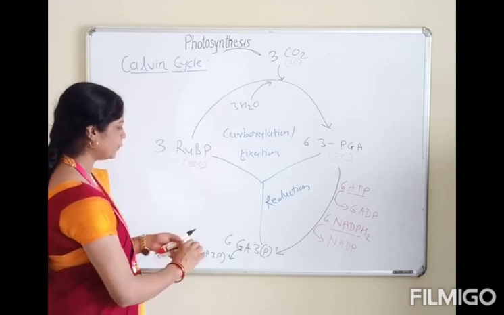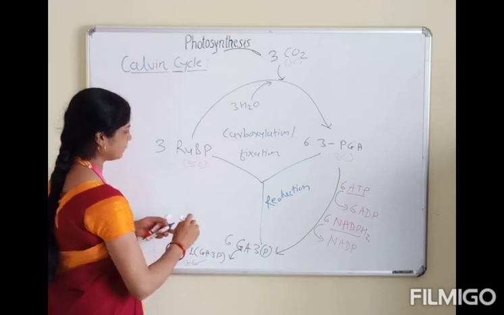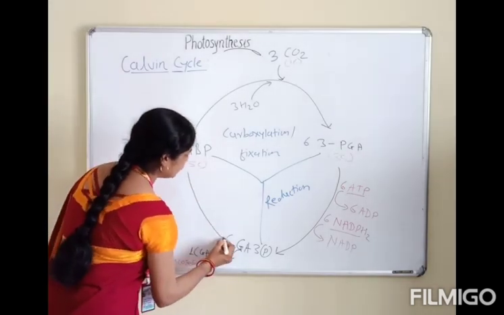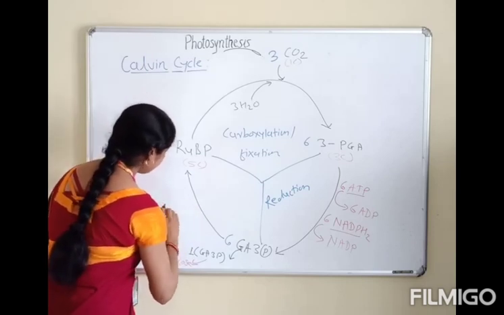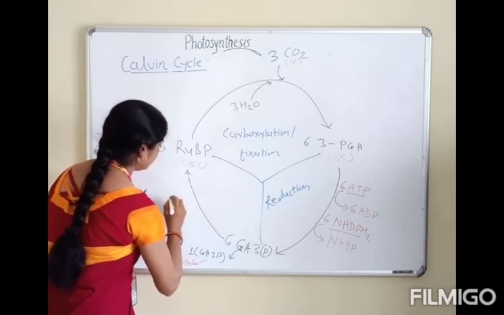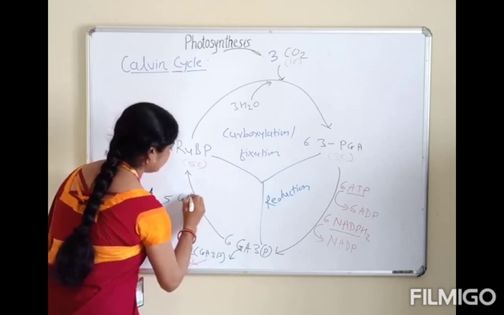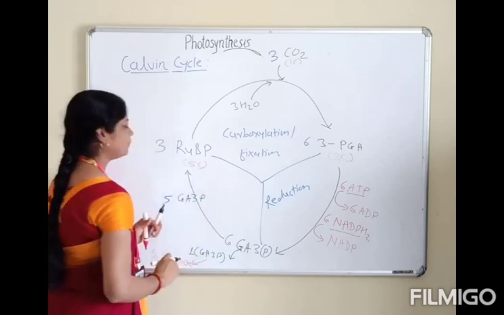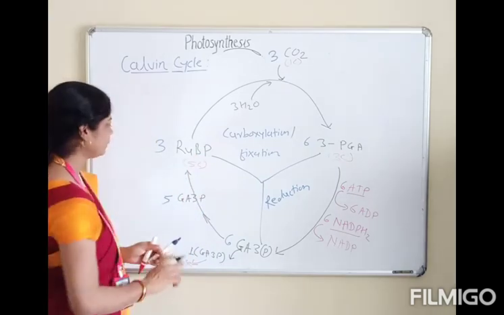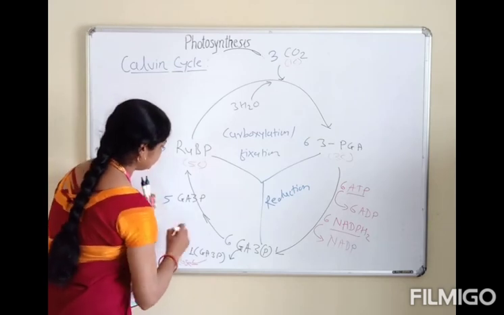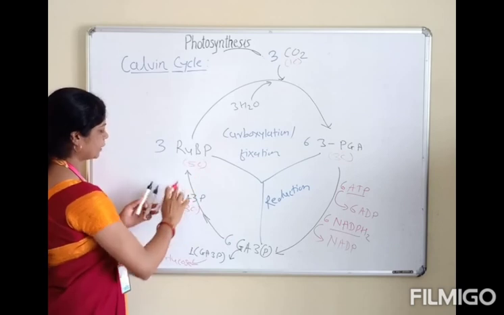After that, the remaining 5 molecules of glyceraldehyde 3-phosphate regenerate RuBP, which has 5 carbons.